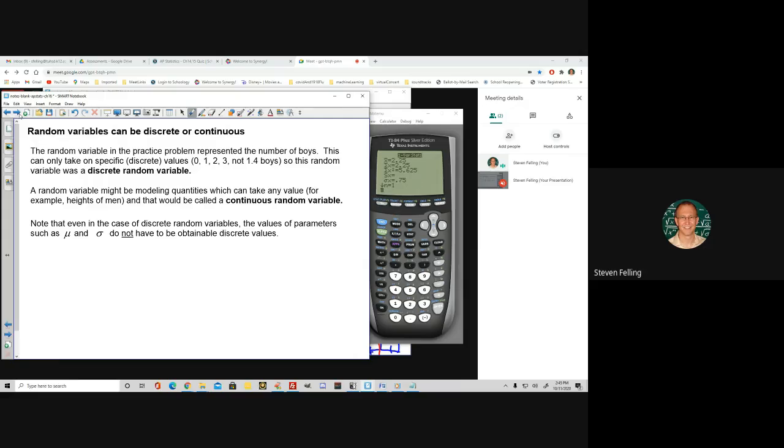All right. And these random variables we're talking about here are for discrete random variables, which means something where we're counting something, like the numbers of heads or the numbers of girls or the numbers of boys. It is possible to have a continuous random variable instead. That would be something like the heights of people, or weights of people, because there's an infinite number of values. And so we have to resort to other structures for the distribution, for example, the normal curve, where we can find area under that curve. But this is a structure that's specific here for discrete random variables.